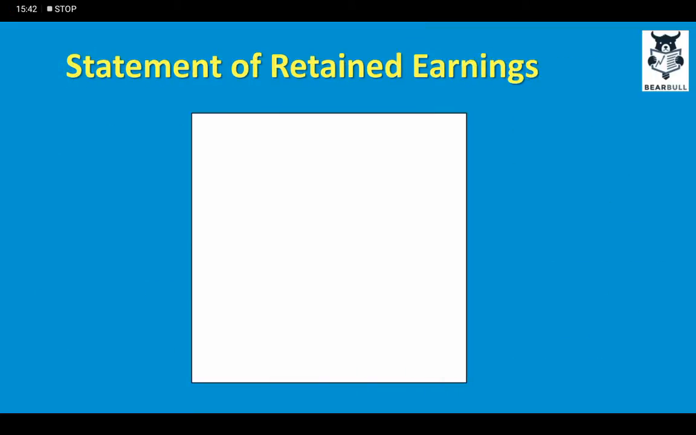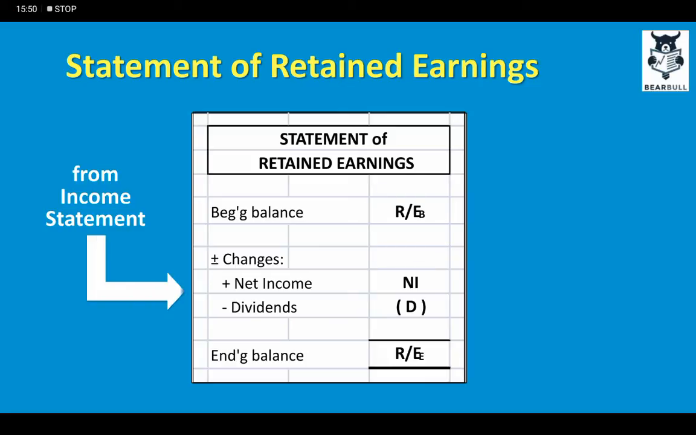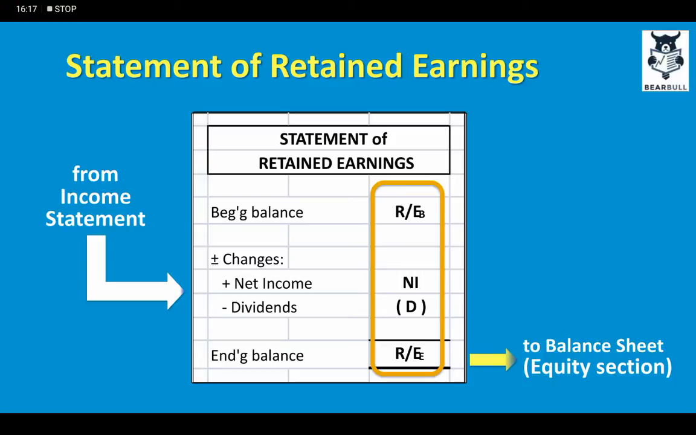Now, let's move on to the statement of retained earnings. It starts with the opening balance of the retained earnings, as you can see. Then we add net income for this year, and then we deduct the dividends paid. Remember that this net income figure comes from the income statement. When we add net income to the opening balance and deduct the dividends, we come to the ending balance of the statement of retained earnings. And remember that ending balance goes to the balance sheet in the equity section, as we will discuss in a moment.